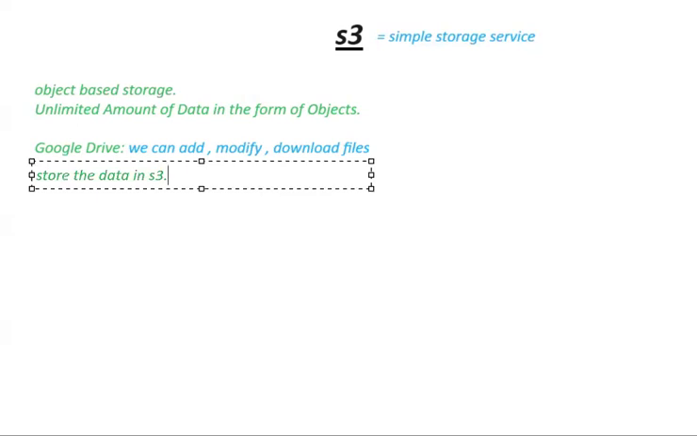For example, if you want to add an image to S3, then it allows you to add the images. If you want to add a video to S3, then it allows you to add that file. Whatever the format may be, whatever the extension of the file may be, you can add the data to S3.